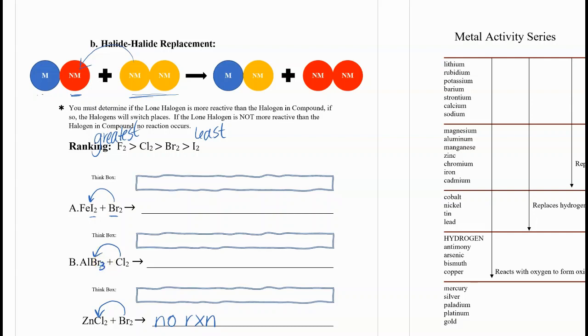Aluminum's a +3. Bromine's a -1. So let's do that one. We know that the chlorine will replace the bromide. So let's write the new formula. Al is a 3+. Chloride is a 1-.